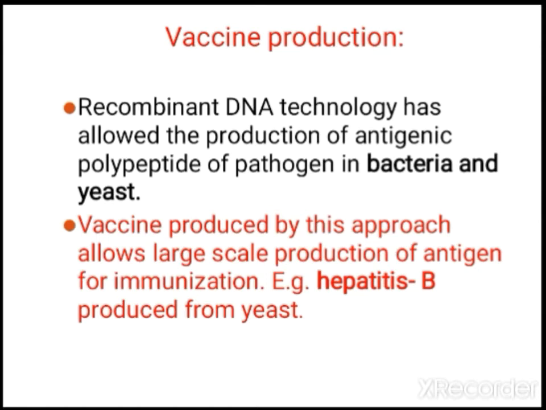Vaccine production can be done by DNA recombinant technology. This mainly allows production of antigenic peptides of the pathogen in bacteria and yeast. By using this modern method, recombinant DNA technology, we can produce vaccines in large scale production of antigen for immunization. For example, hepatitis B vaccine is produced from yeast.